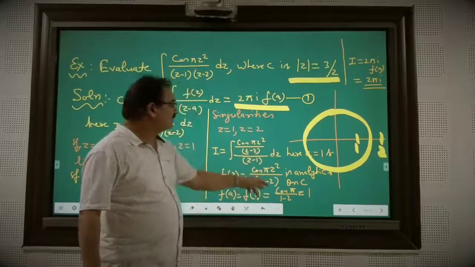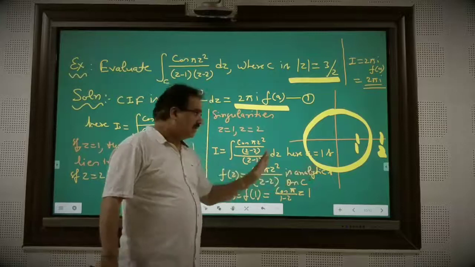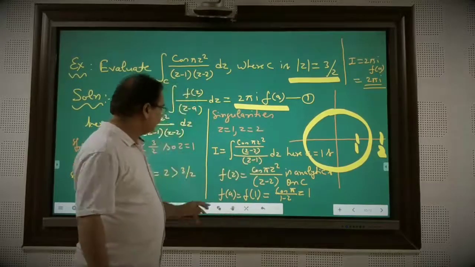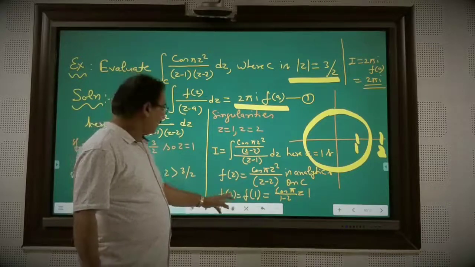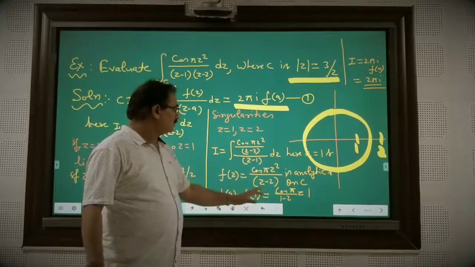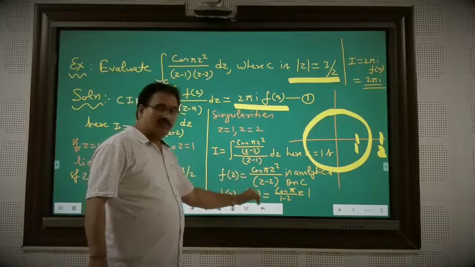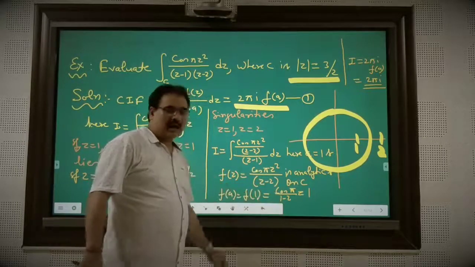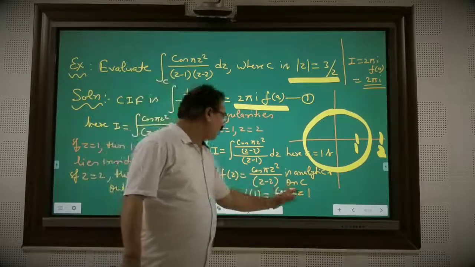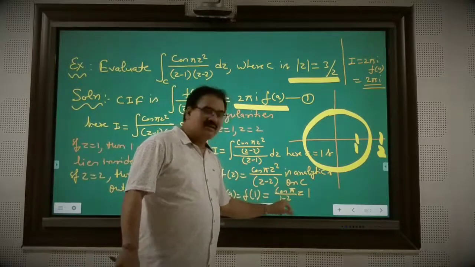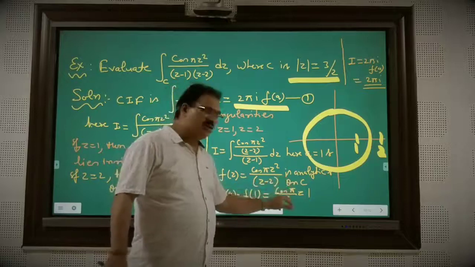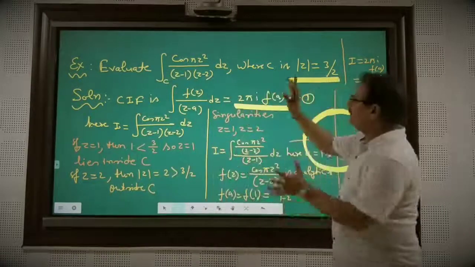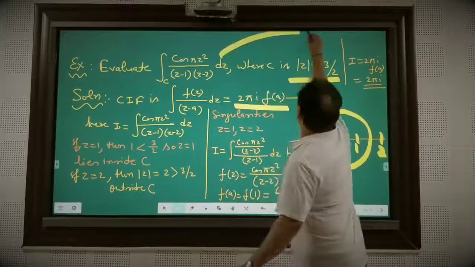So your f(z) is analytic on C, as already discussed. Then f(a) is equal to f(1), so you put z = 1 here. You will get cos(π) divided by (1 minus 2). cos(π) is minus 1, so the denominator is also negative and the numerator is minus 1, giving 1. So what is the total value of this integration?